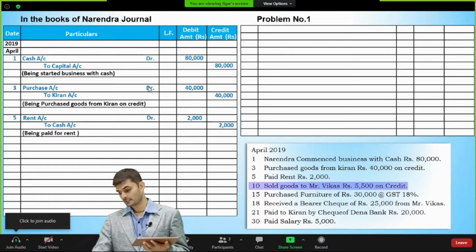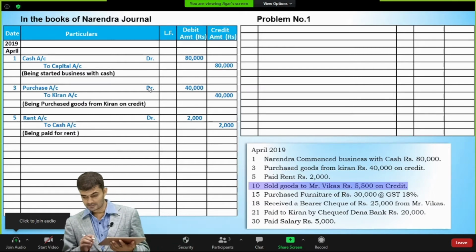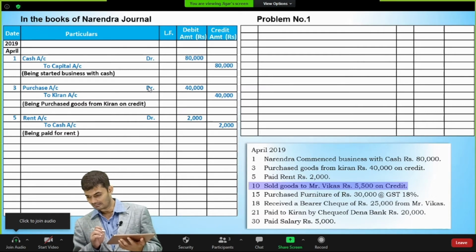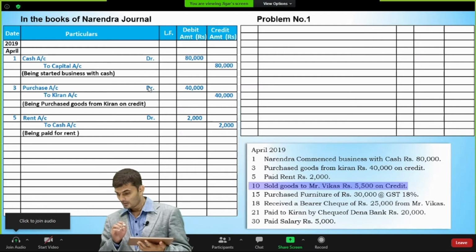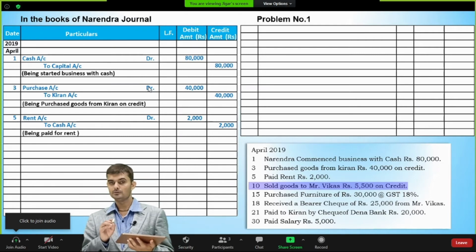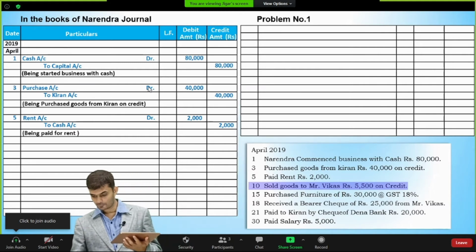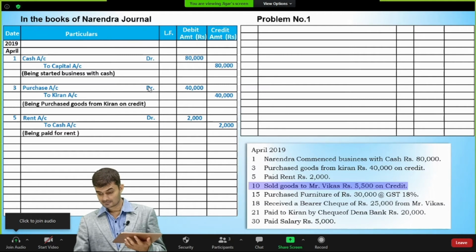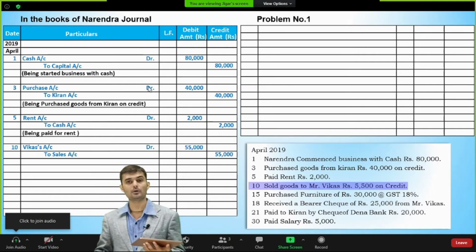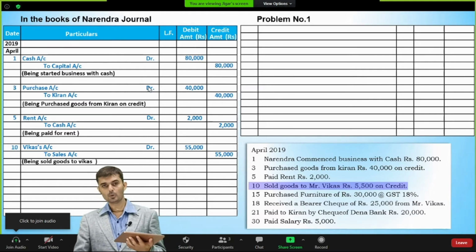Now for the next transaction, 10th of April 2019, sold goods to Mr. Vikas rupees 55,000 on credit. Here we will be using two accounts. Vikas is the personal account, so debit the receiver, right? So Vikas will be debited for 55,000 rupees, and sales, because it's our income, it's a nominal account, that's why we are crediting sales account 55,000, correct? Being sold goods to Vikas.